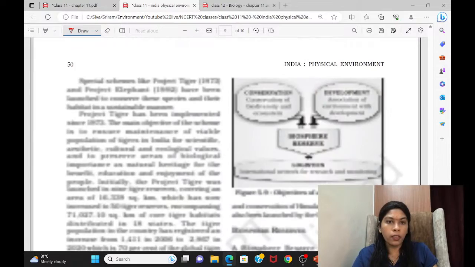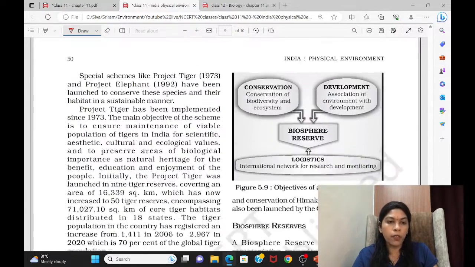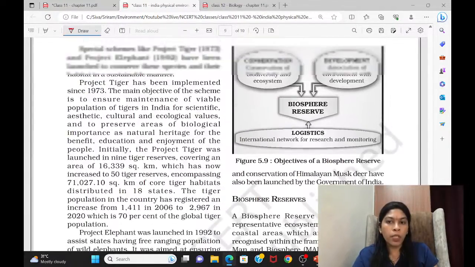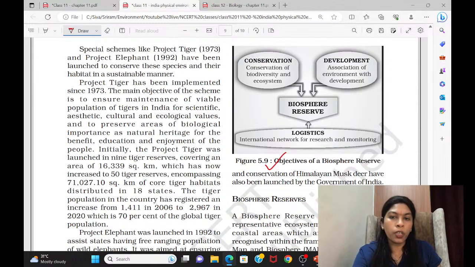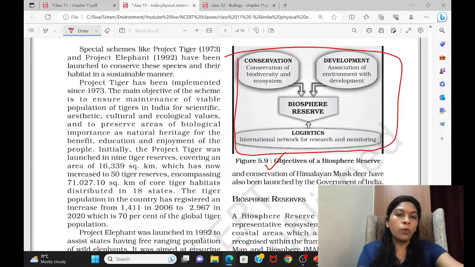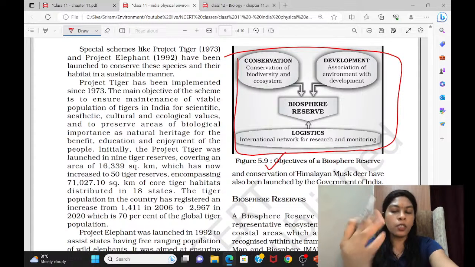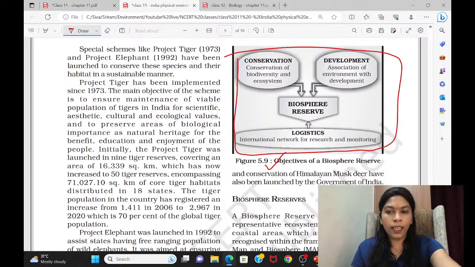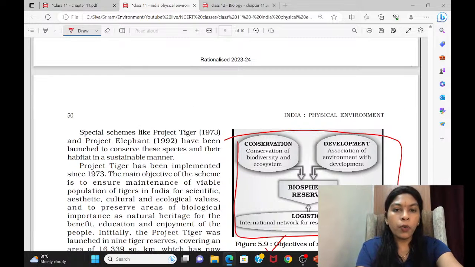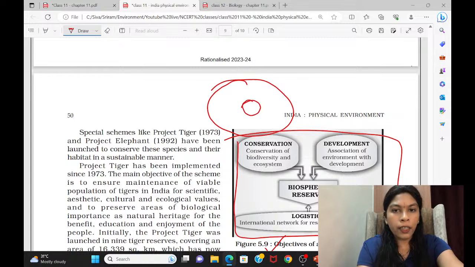Okay. Then we'll go to this, see, this biosphere reserve we were talking about, no? So this is the main objective of a biosphere reserve. This diagram you can note and keep. The diagram is related to the 3 layers of a biosphere reserve. It is not given here, but if you want, you can add the 3 layers. One is, see, this is the core layer, which is inside. The core zone, we call this the core zone.